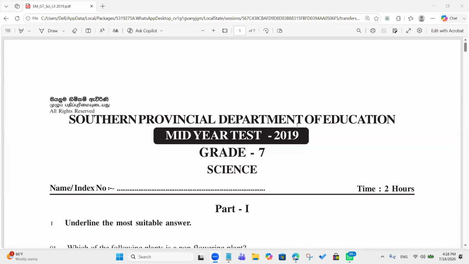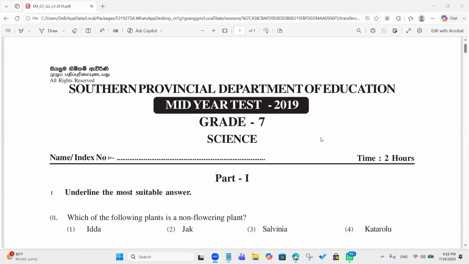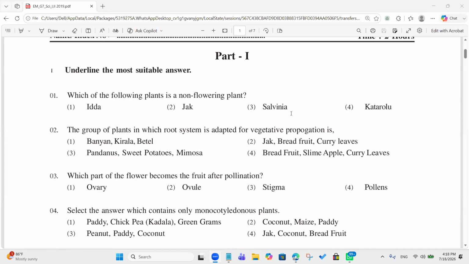I think you have written the answers to this paper, and I shared this paper today morning as well. Right, see your answer. This is the 2019 mid-year test paper of Southern Province, right? Let's start. Number one, you read the answers. Can anyone read the first question? You can read the questions as well as the answers.